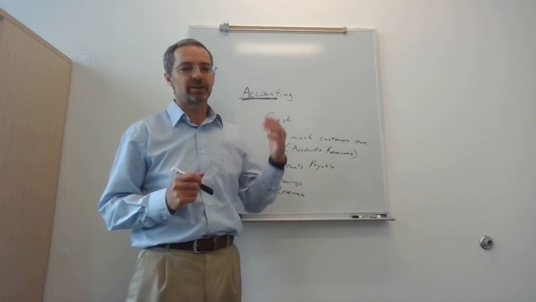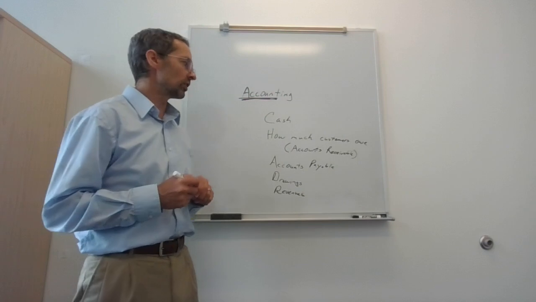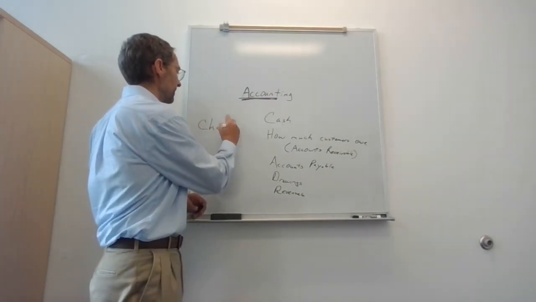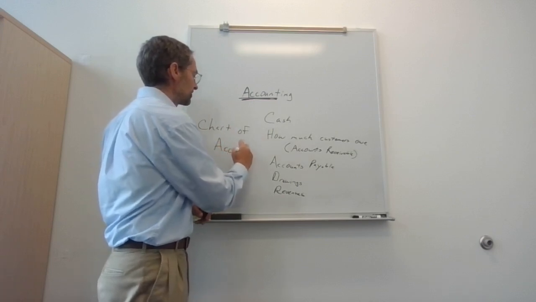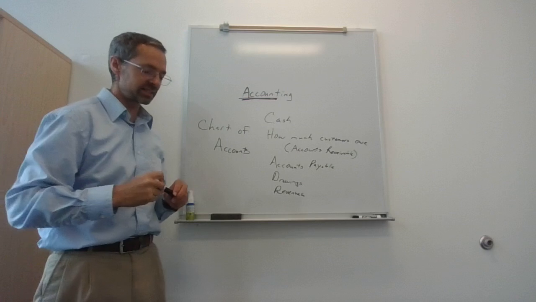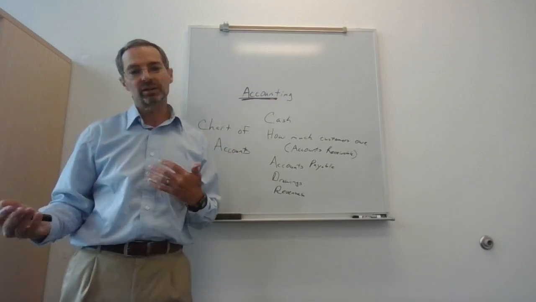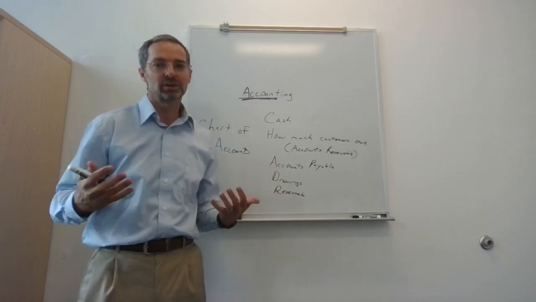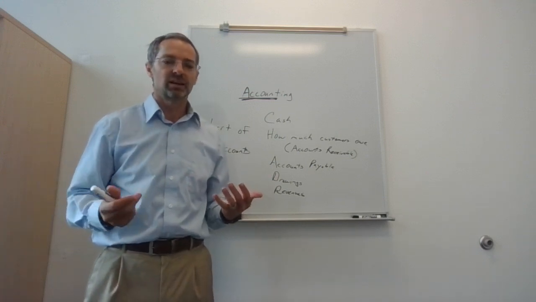The list of accounts that a business has is called the chart of accounts. So the chart of accounts is going to list everything that the business wants to track. Now, if the business suddenly wants to start tracking something new, you just add it to the chart of accounts. It's not really a big deal.